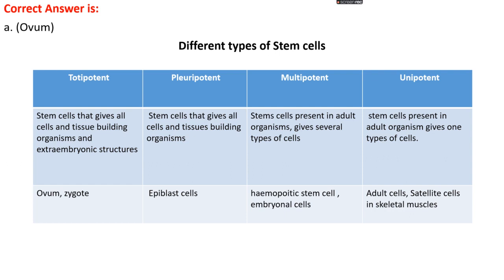Stem cells that give rise to all cells and tissues building the organism, and also the extra-embryonic structures, are known as totipotent. Examples of totipotent cells are the ovum and zygote. Pluripotent stem cells give all cells and tissues building the organism, but they don't give extra-embryonic structures. An example of pluripotent cells is epiblast cells. Multipotent stem cells present in adult organisms give several types of cells. Examples are hemopoietic stem cells, which give RBCs, WBCs, and platelets, embryonal cells, etc. Unipotent stem cells give only one type of cell. Examples are adult cells, such as satellite cells in skeletal muscles.